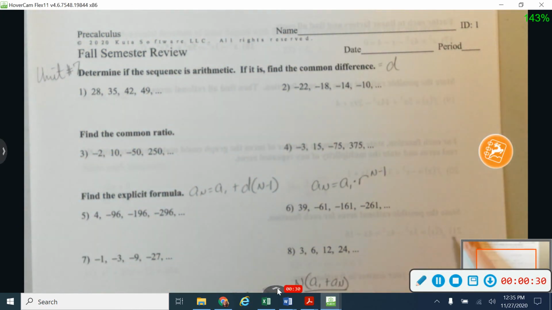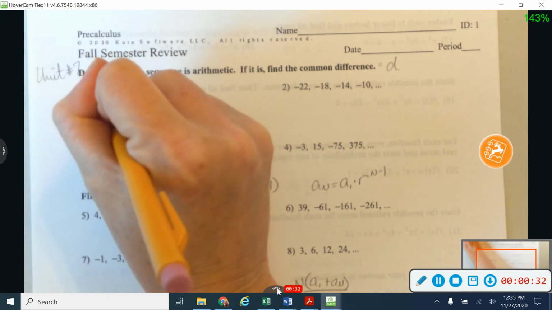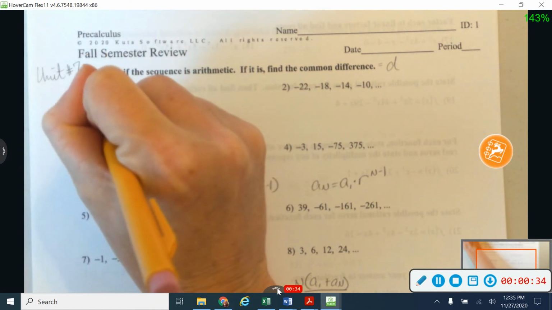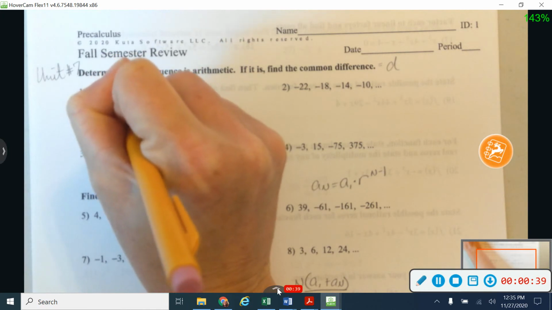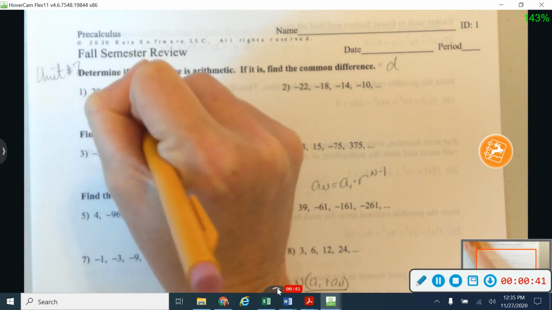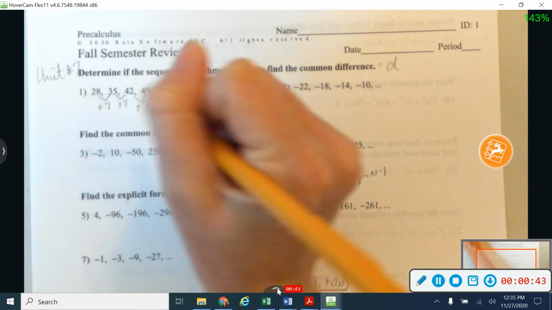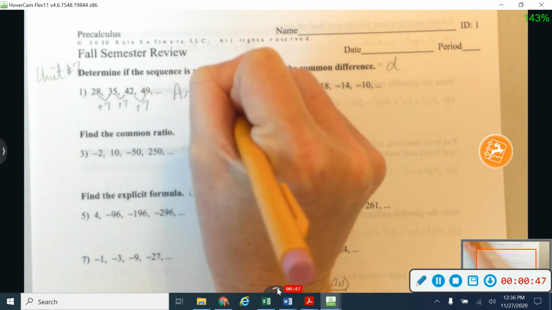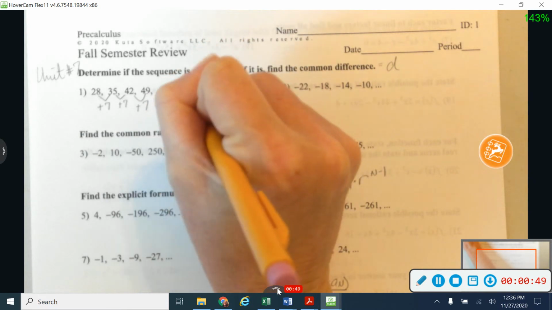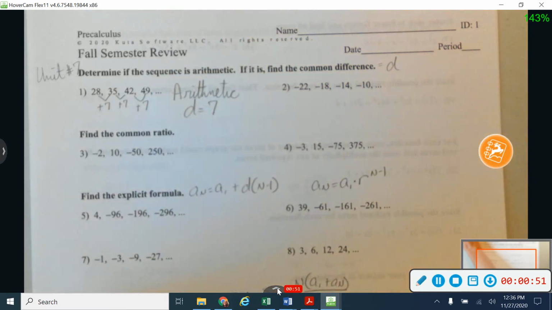Okay, so I'm going to start here with number 1. On number 1, I noticed that to get from 28 to 35, I could add 7. And then same thing from 35 to 42, and then same thing from 42 to 49. So I'm going to say that this is arithmetic and that my common difference is 7, the number that we're adding each time.